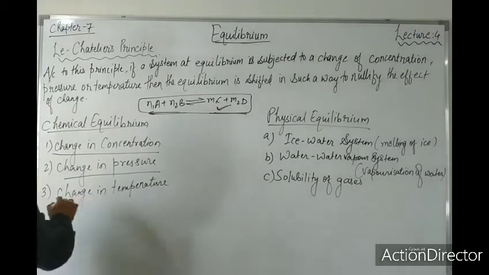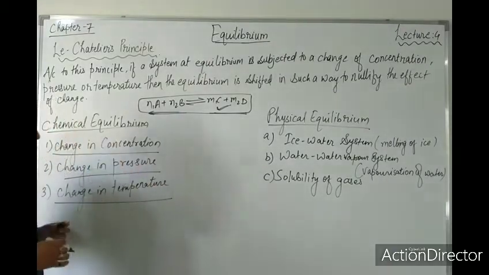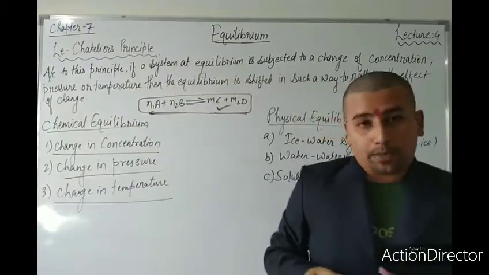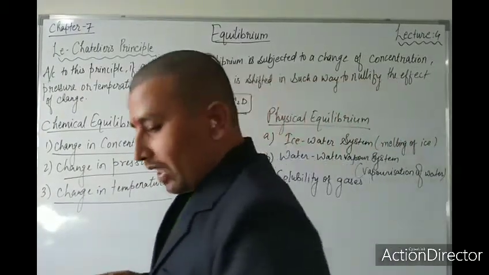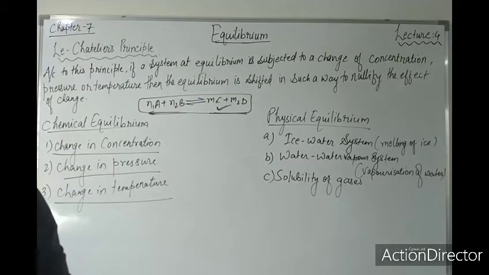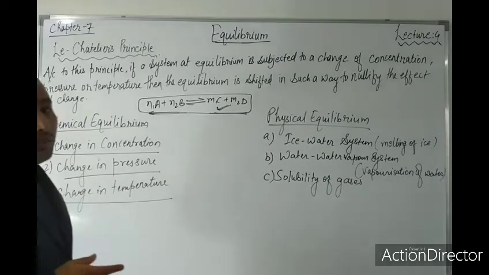Now the third one is change in temperature. As you know very well, if you increase the temperature, what will happen? Can you tell me? As you increase the temperature of the system in this equilibrium reaction, heat can be evolved or involved.